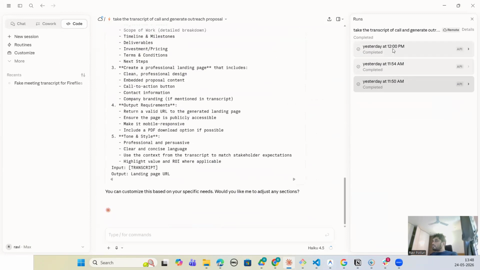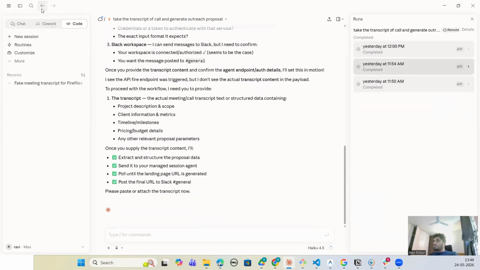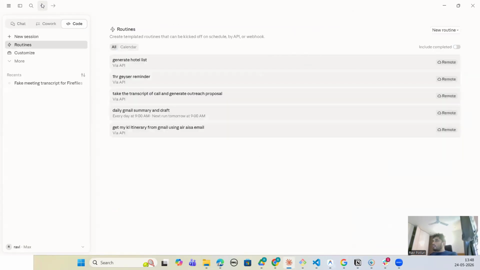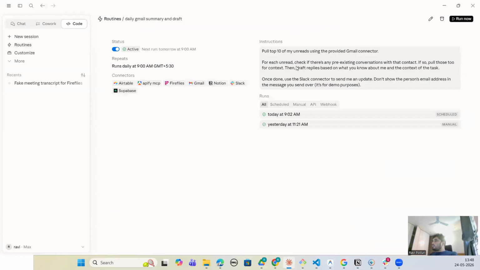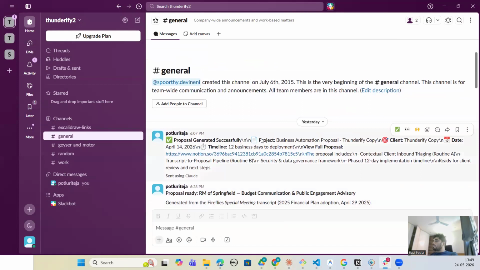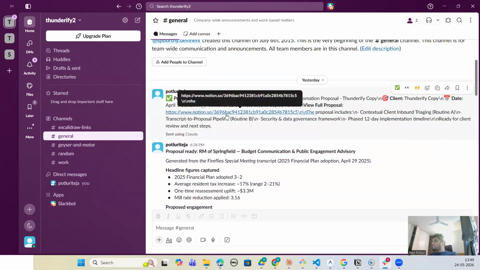And also, so now we go back to our, uh, this one is full: top 10 of my 100 emails, connect to Slack and send me an update. This is a draft summary, Gmail summary draft. So I don't have to reply to anyone. It will create drafts for me and I can just say approve and then it will send the email. So the full proposal is posted here as well.